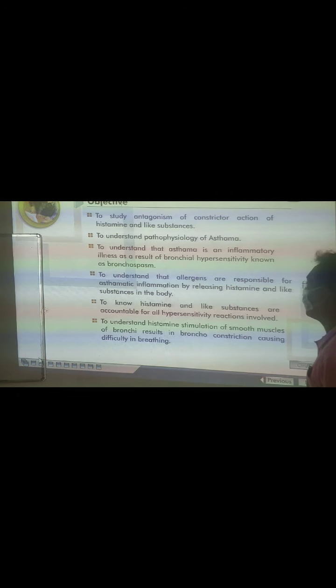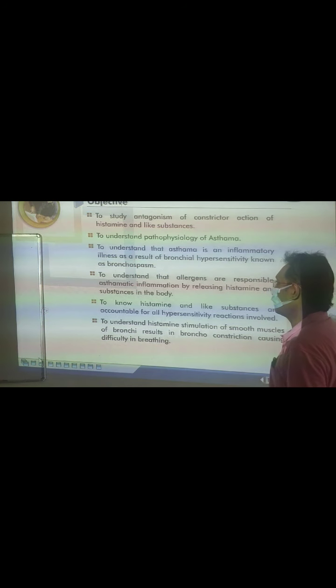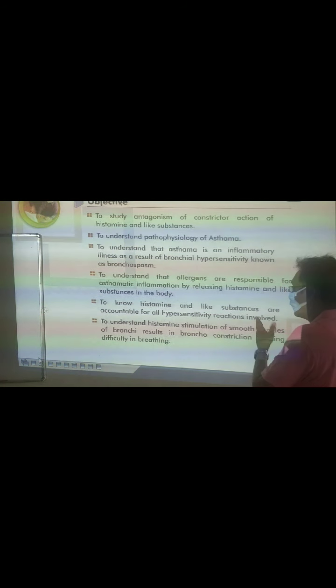The effect of diphenhydramine on experimentally produced asthma, already discussed. Mechanism of action and anaphylactic shock. Now the animal we can use is the guinea pig, clear. Now see the requirements of the study of metabolism or structure action of histamine and like substances that create the energy to understand the pathophysiology of asthma.